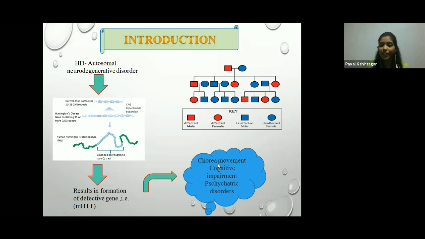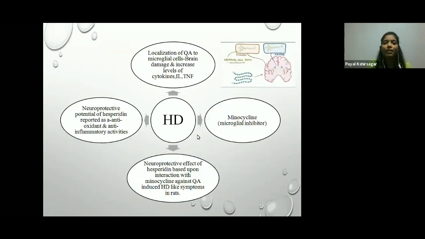Chorea movements means jerky or dancing-like movements shown by patients with HD. Cognitive impairment means learning and memory impairment, and psychiatric disorder means anxiety or depression. The localization of quinolinic acid to the microglial cell leads to brain damage and increased levels of cytokines, interleukin, and TNF, which has been shown in in vivo studies.